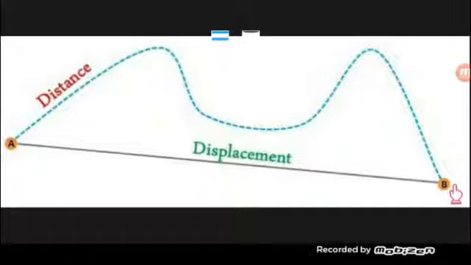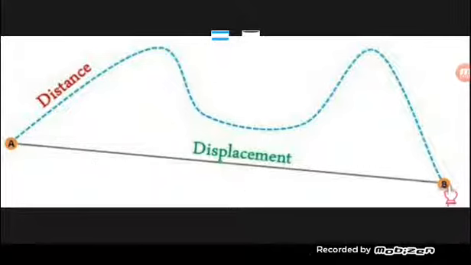That is the difference pia ambayo inatofautisha distance na displacement. Tofauti ya kwanza, unaweza kusema kwamba kitu kimemove from point A kikaenda mpaka point B. Distance tutapima the length of the path taken by that object, lakini displacement tutapima kutoka pale kilipoanzia mpaka pale kilipo in straight line.